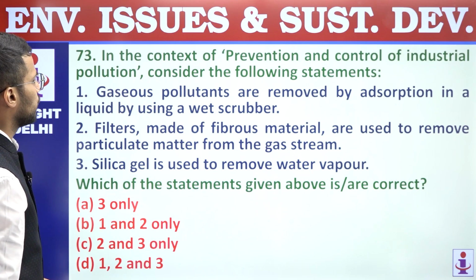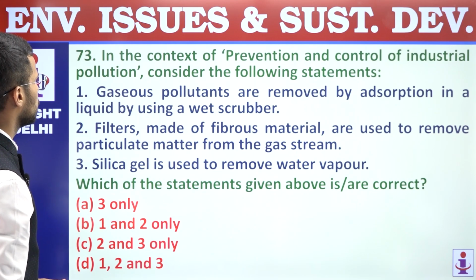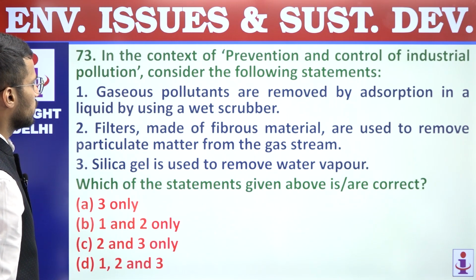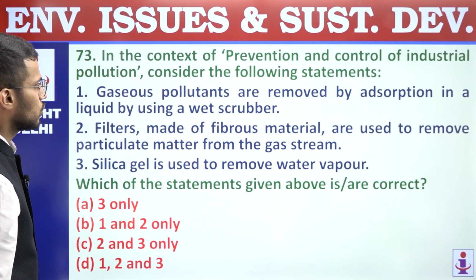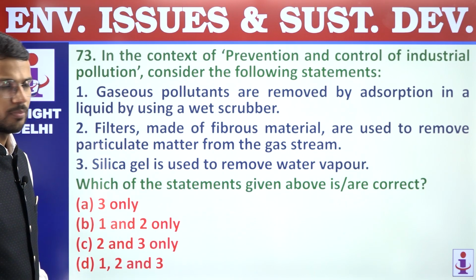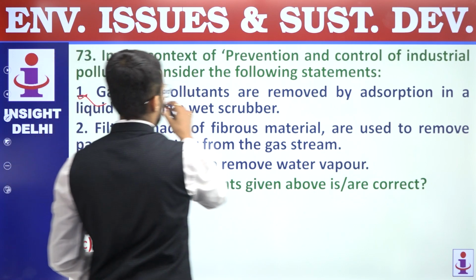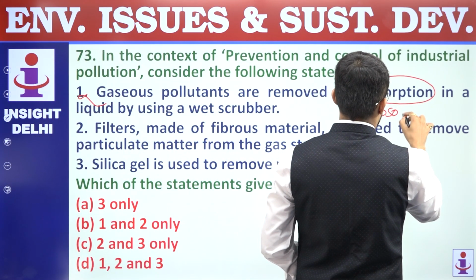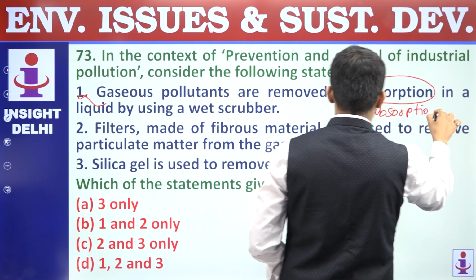In the context of prevention and control of industrial pollution, consider the following statements. First, gaseous pollutants are removed by adsorption in a liquid by using a wet scrubber. Not adsorption. It should be absorption. And that's why this statement is incorrect, right?